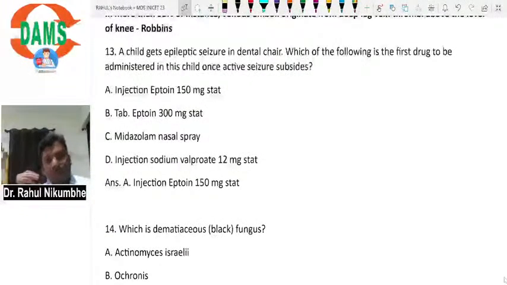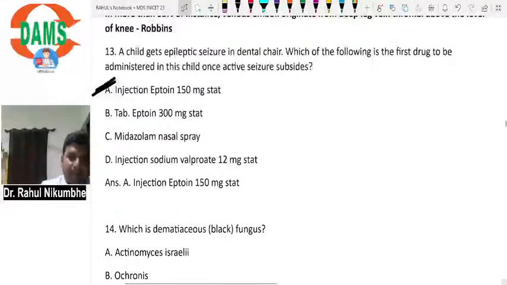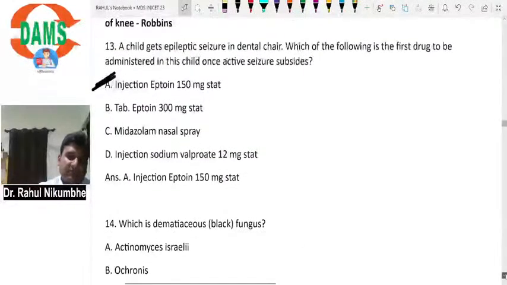Injection sodium valproate has a lot of side effects, and the first drug given in such a patient is phenytoin, so we always prefer phenytoin. If lorazepam is given as an option, lorazepam will be more effective and is the first line drug for seizures. Lorazepam is mainly for status epilepticus. The first line drug for status epilepticus is lorazepam.